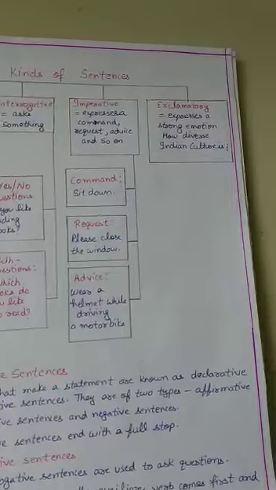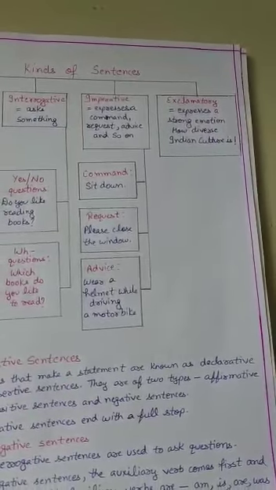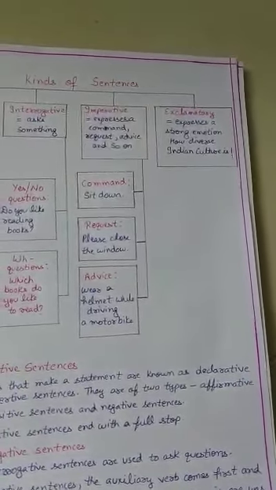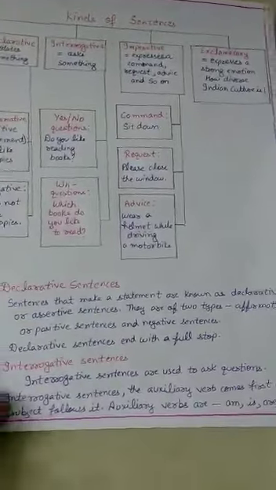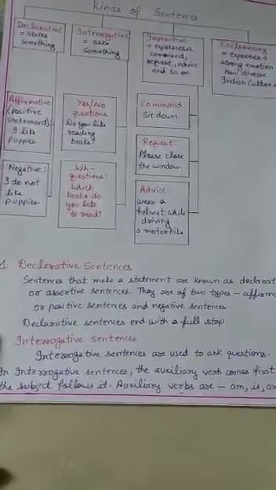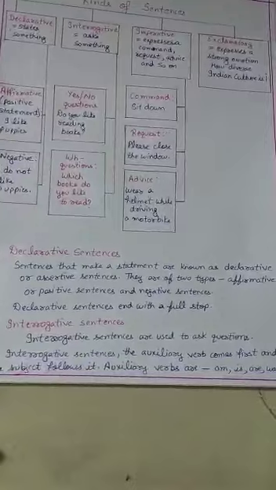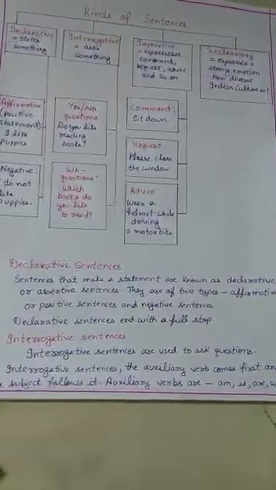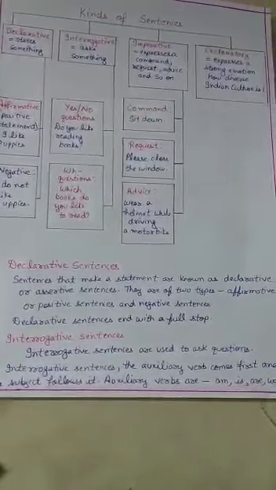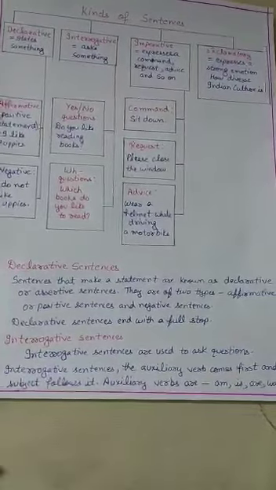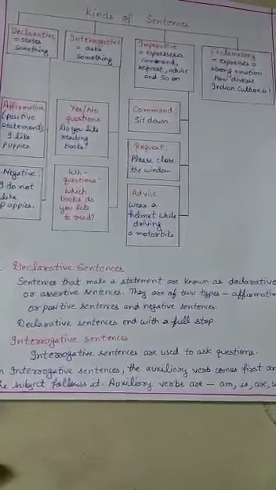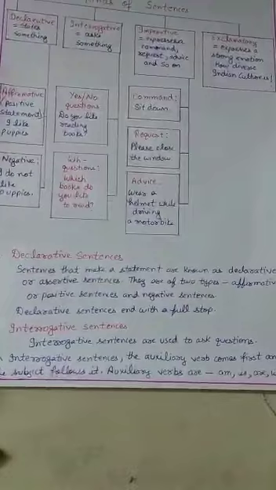Now, last one is exclamatory. Exclamatory sentences express strong emotions. For example, how diverse Indian culture is. Now, we will explain the first sentence, the declarative sentence. Sentences that make a statement are known as declarative or assertive sentences. Students, another name of declarative sentences is assertive sentences. They are of two types, affirmative or positive sentence and negative sentence. Declarative sentences end with a full stop.